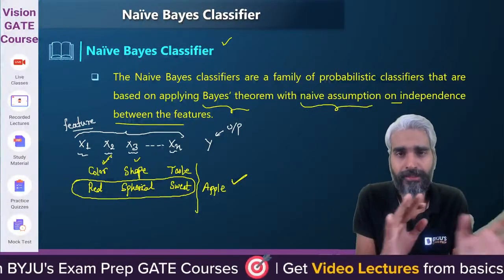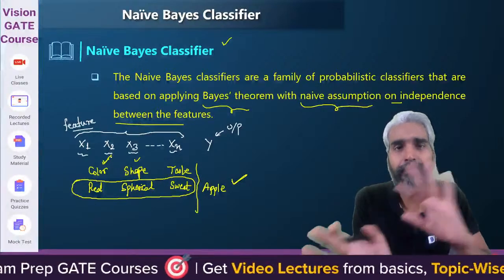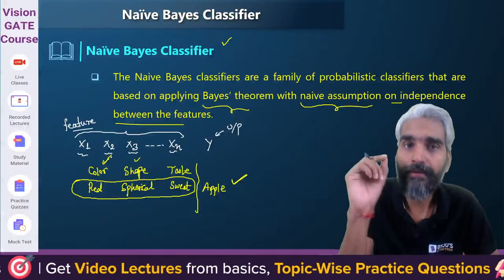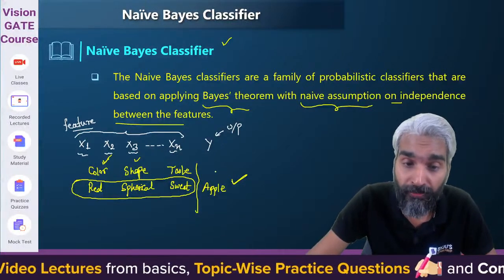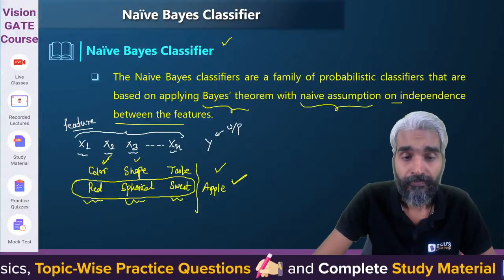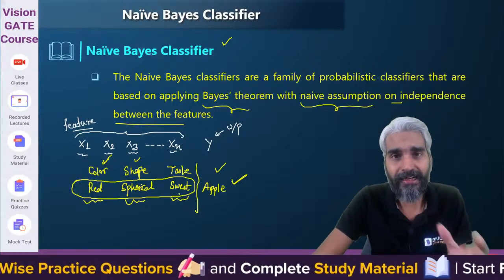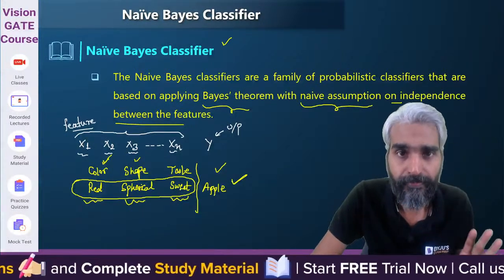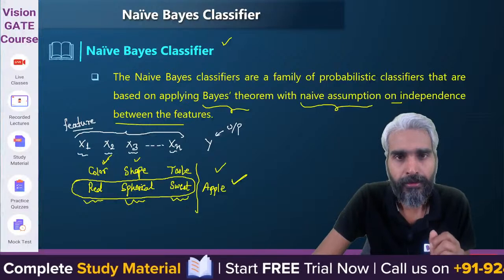Getting the idea? So there is no dependence between these independent variables, or no dependence between these features. But your output variable depends on each one of these features. Your output variable is directly dependent on each one of these features, and equal importance is given to each feature.